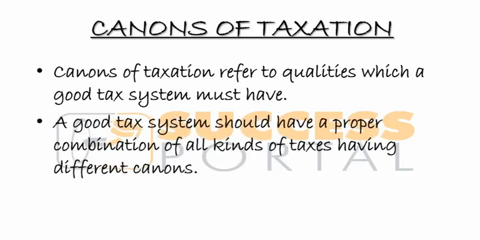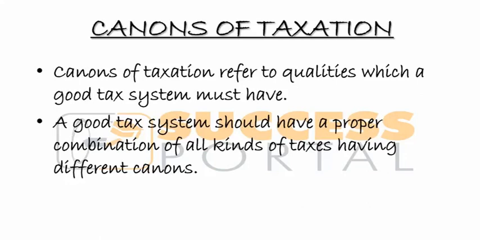So a good tax system should have a proper combination of all kinds of tax having different canons. So we know that a tax system is basically a combination of different taxes that are there. Mutokandi, tax system, you can have PAYE, corporate taxes, you can have estate duties, excise duties.